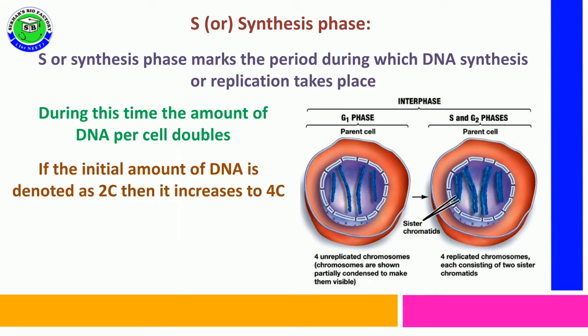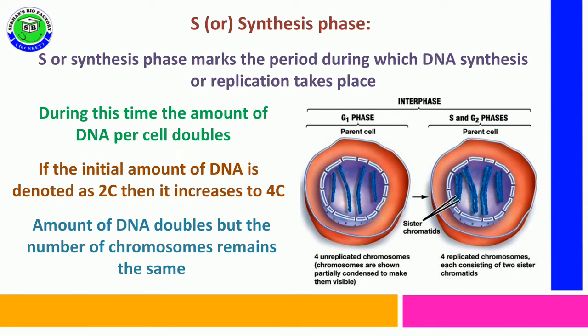Initially, if the DNA is denoted as 2C, after completion of S phase the amount of DNA is denoted as 4C. That means the amount of DNA is doubled. Before S phase, in G1 phase, the number of chromosomes is 4. But when you observe these chromosomes, the amount of DNA in them is doubled due to DNA replication.